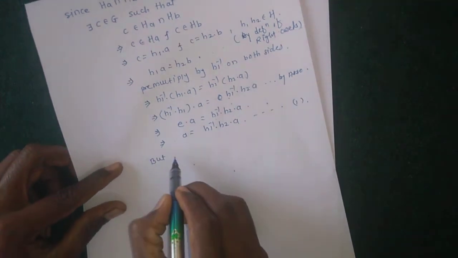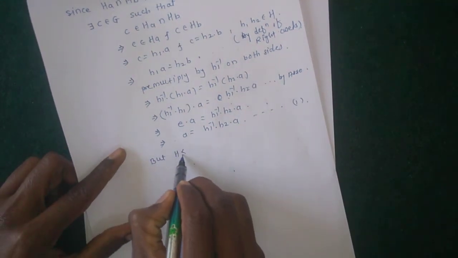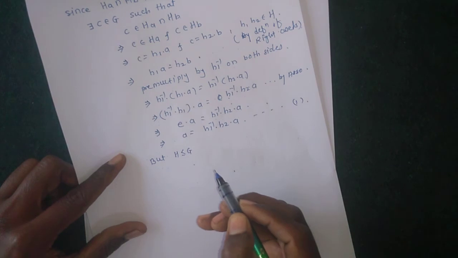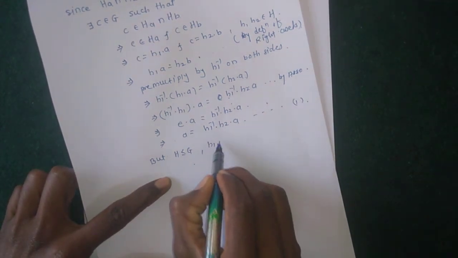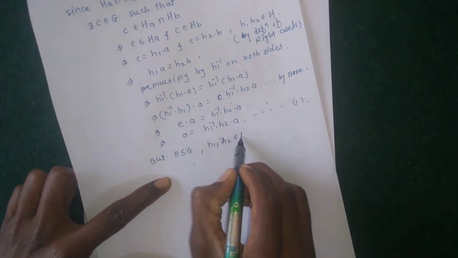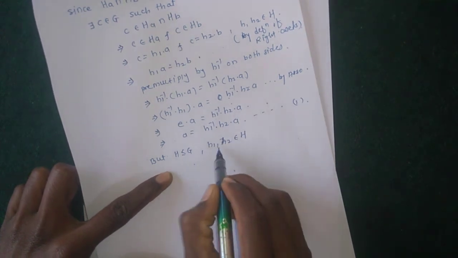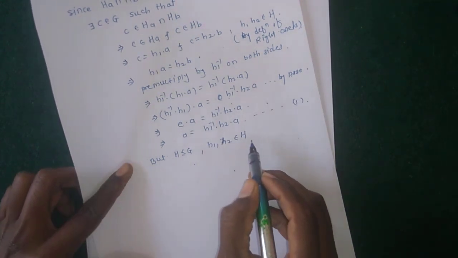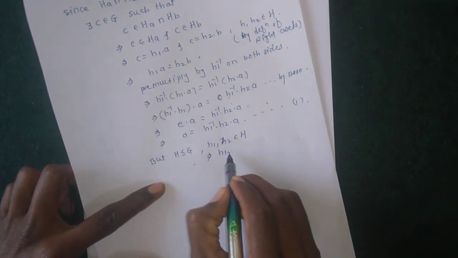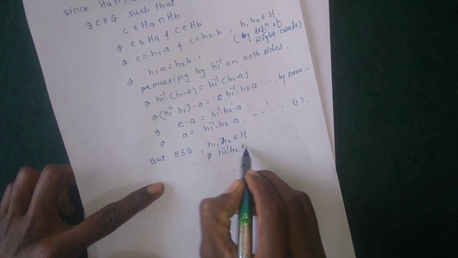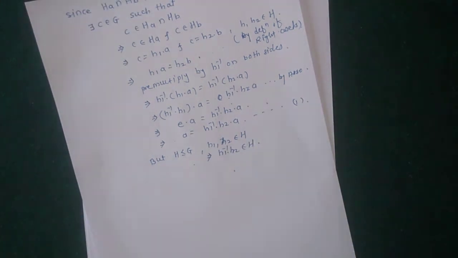But here H is a subgroup of G, and H1 and H2 belong to H, which implies that H1 inverse into H2 also belongs to H, because H is a subgroup.